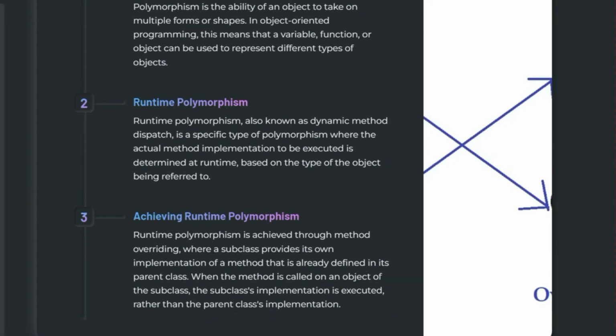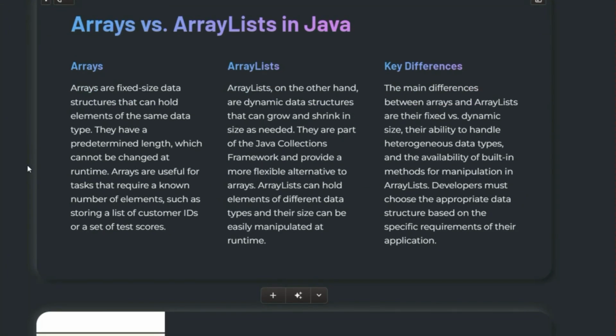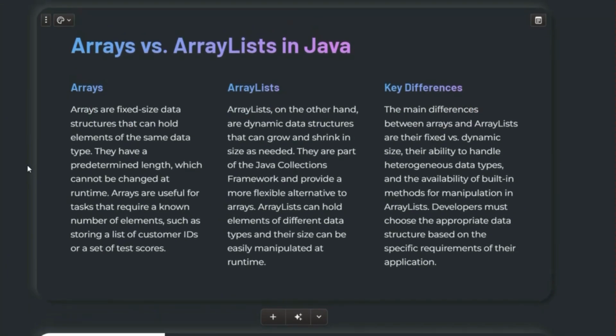Okay, the next question is, what are the differences between arrays versus array list in Java? So as you know, arrays are a fixed size data structure, and these have similar data types, and they cannot have the inbuilt functions. But array list has a dynamic size, and it can be resized as needed, and the array list has multiple inbuilt functions, and array list can have hybrid data types, right?